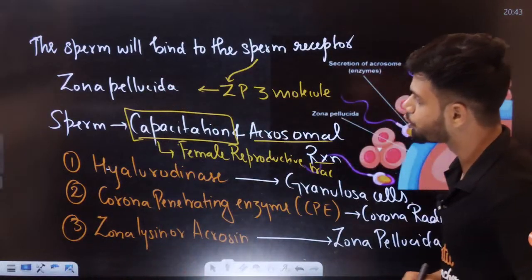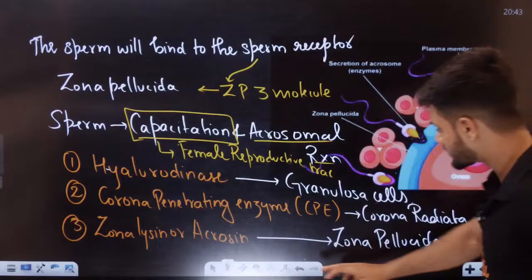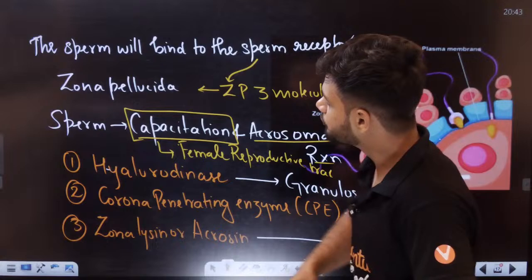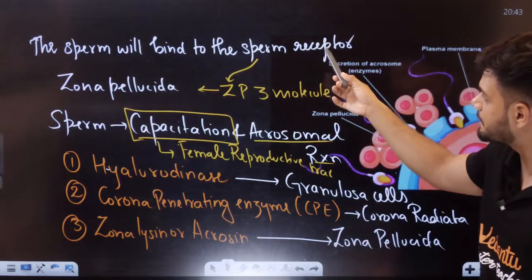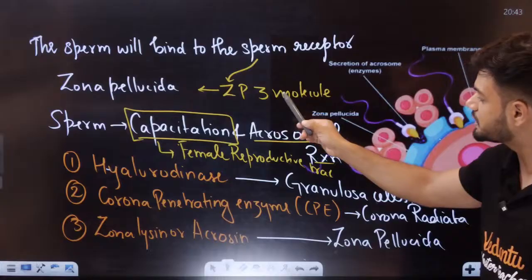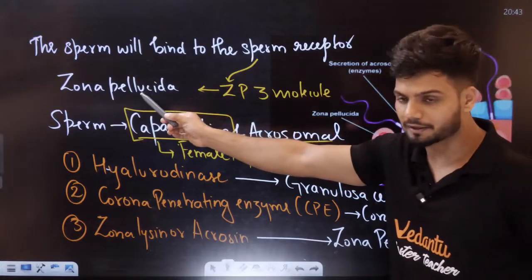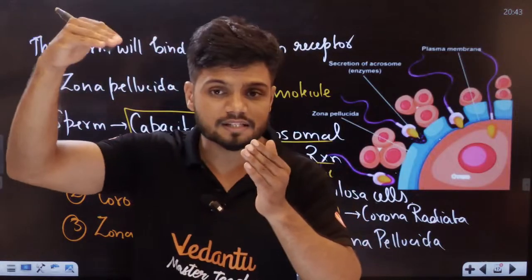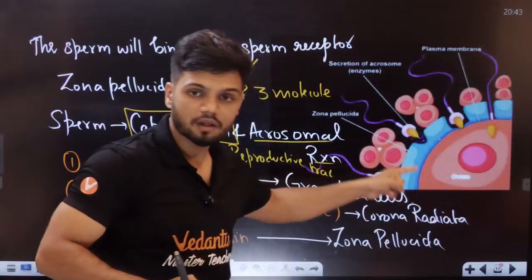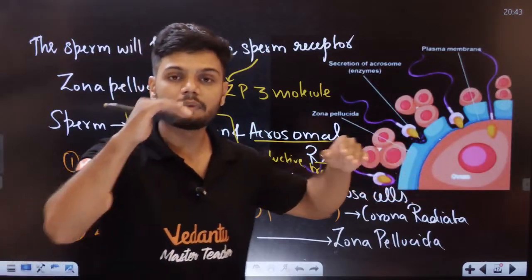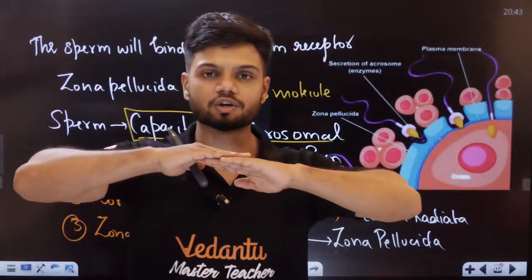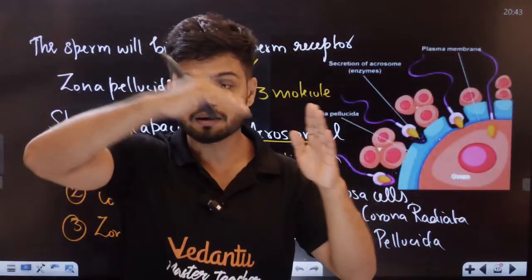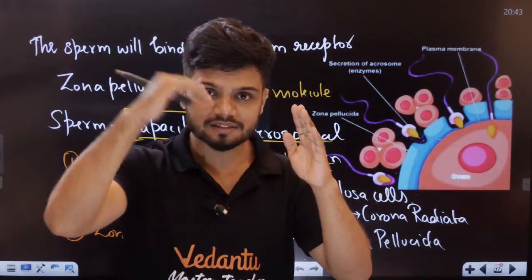So the zona pellucida layer is also broken. I'll just repeat one more time, students, a small recap of what exactly happened here. First, the sperm will bind with the sperm receptor. The sperm receptor is called the ZP3 molecule. It is present on the zona pellucida layer, so it will detect the molecule and bind there. Now, once the sperm comes in contact with the secondary oocyte, there are multiple layers there: the outer layer is the zona pellucida, then corona radiata, granulosa cells. All the layers will start to break down.